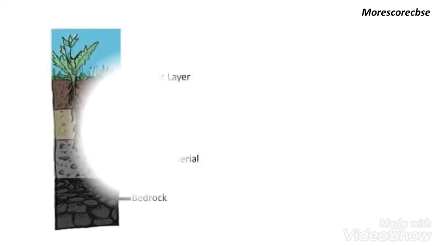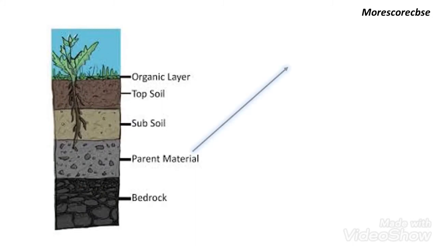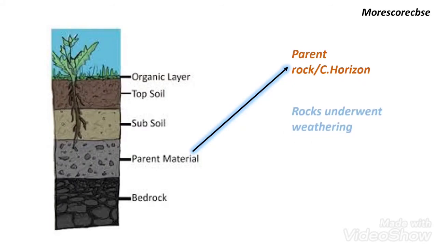Next layer is parent rock, C horizon. This layer consists of rock that underwent weathering. This layer is devoid of microorganisms.